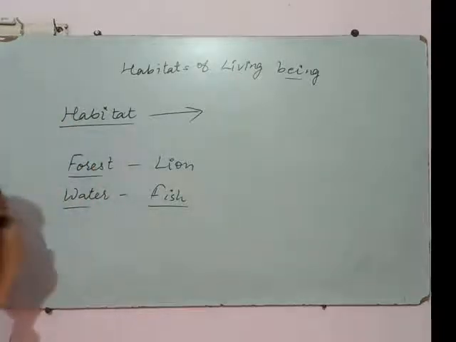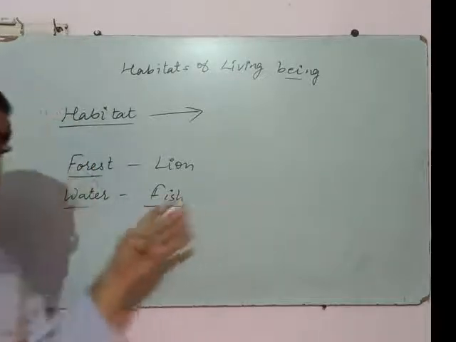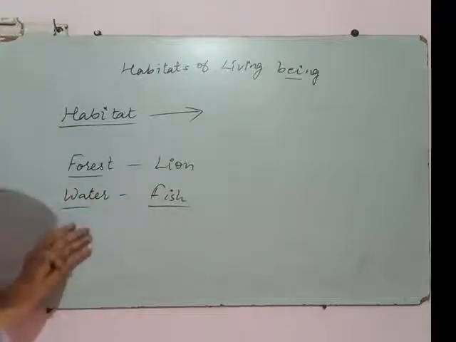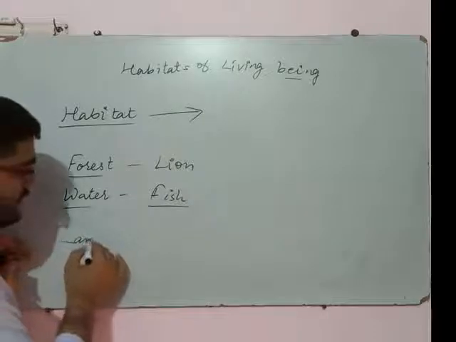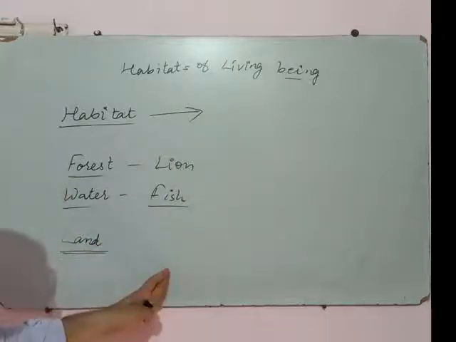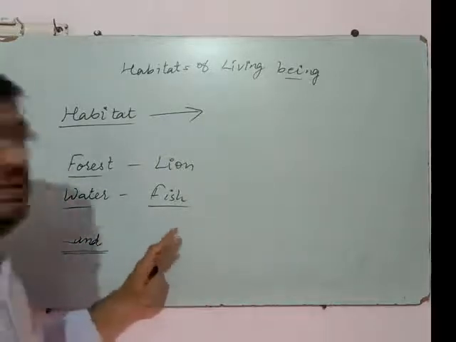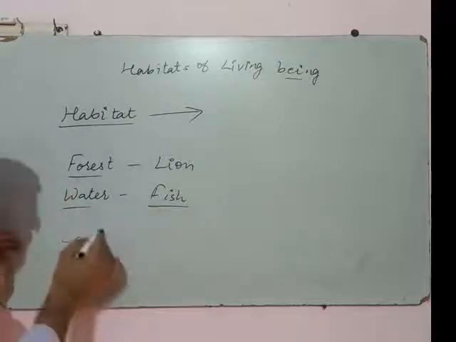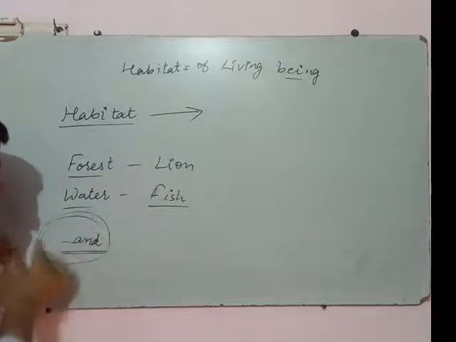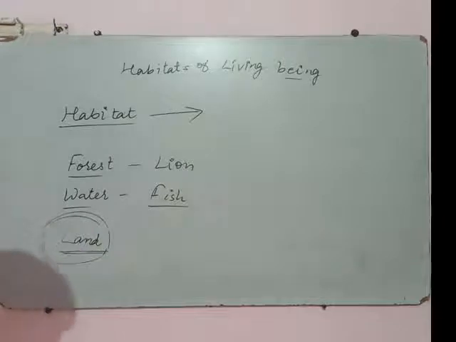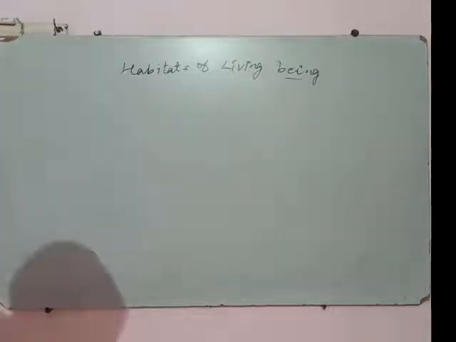It means the place where animals live in water is the habitat of that animal. Okay, next is land. The animals that live on land are called terrestrial animals, and their habitat is different types of places on the land.